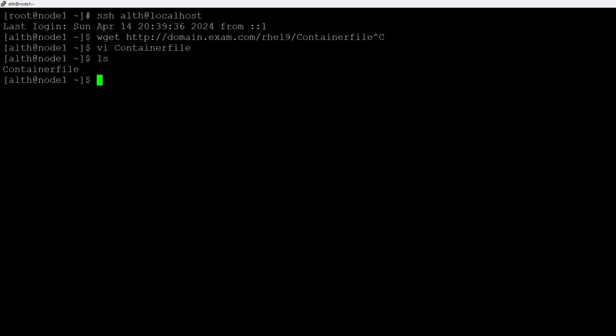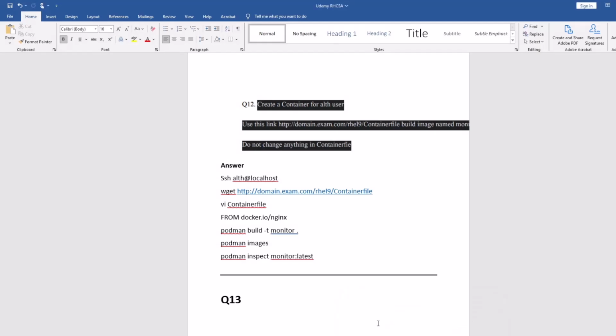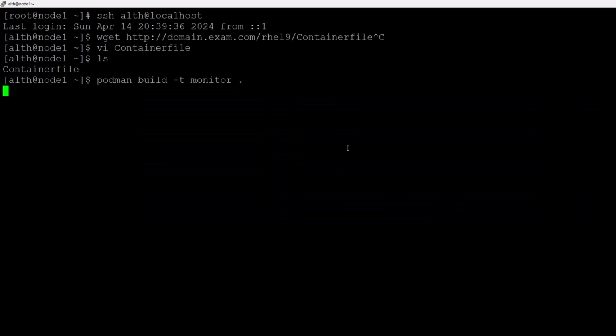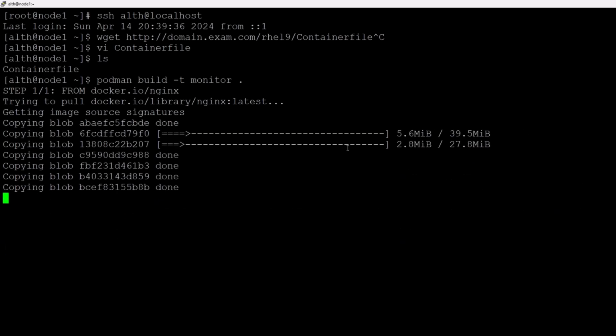So what I'm going to do, I'm going to create an image for this file. So you have to run this command, podman build -t monitoring. They have informed you that you have to create an image with this. You can see that they are asking you to create an image with the name monitoring, right? If I scroll a little bit, yeah, you can see the name monitor, right? So you have to give this name over there. You have to enter it. It will go and create your image, right? It's downloading it, and let's see how long it will go.